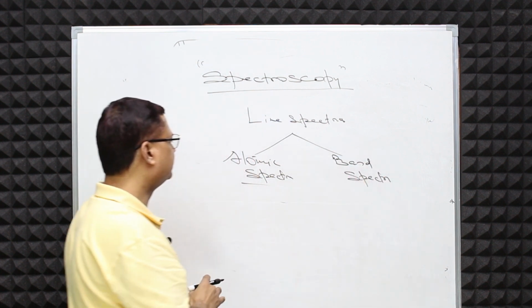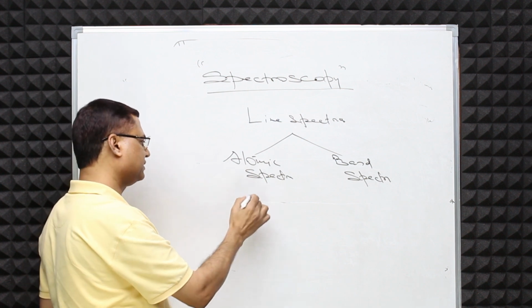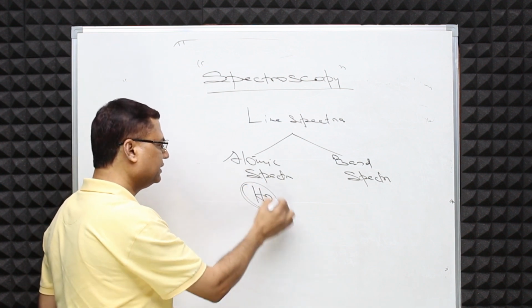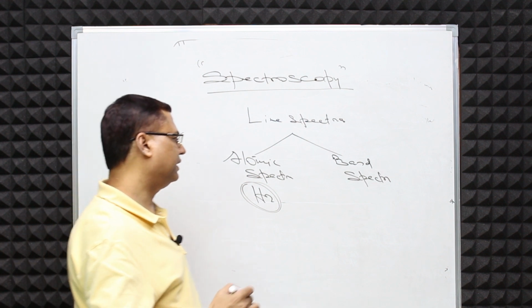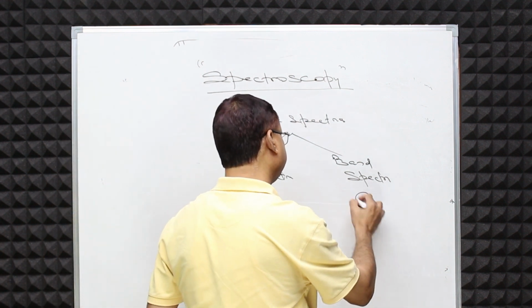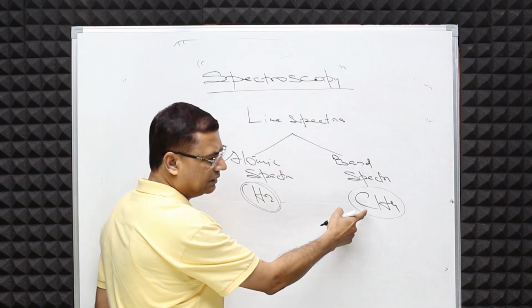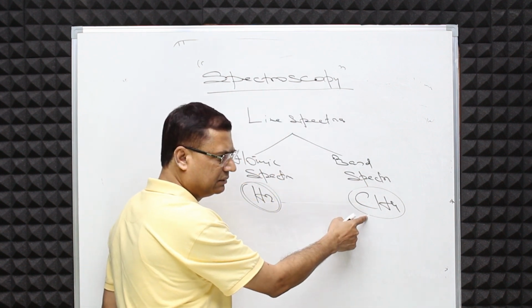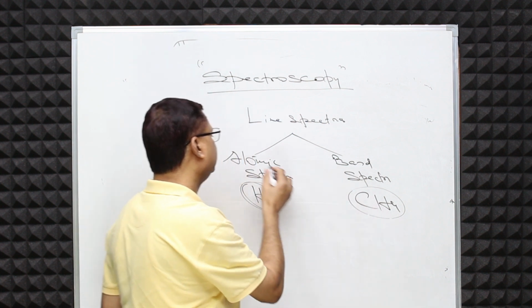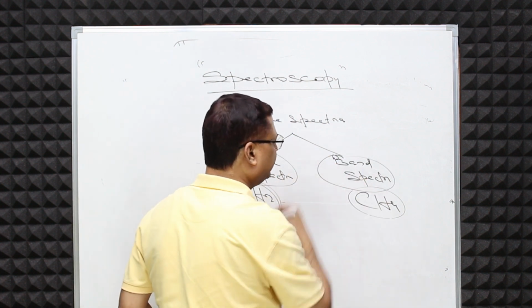What will be the difference? If I have the atomic spectra of hydrogen, only hydrogen atoms are involved. If I have a spectrum of CH4, methane gas, here there will be combined spectra of carbon atom as well as hydrogen atom. So this spectra will be different from this spectra.